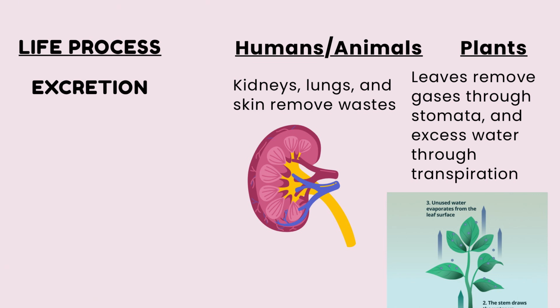Lungs remove carbon dioxide. Skin removes excess salt and water through sweat. In plants, gases like oxygen and carbon dioxide are removed through stomata. Excess water is lost by transpiration. Some wastes are stored in the leaves or excreted as resins, gums, or latex.